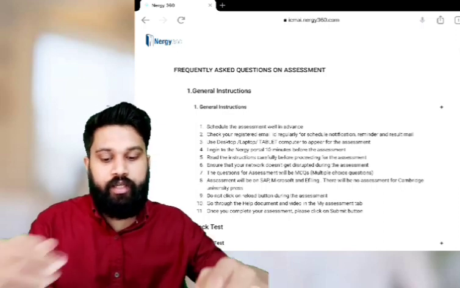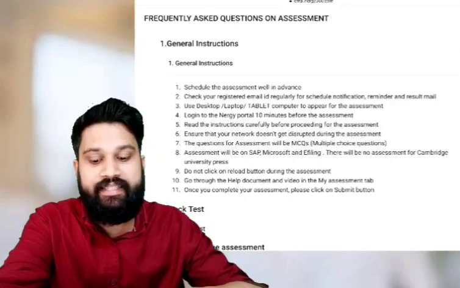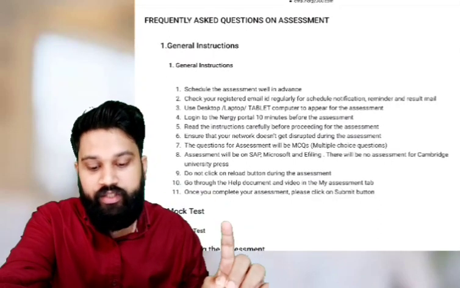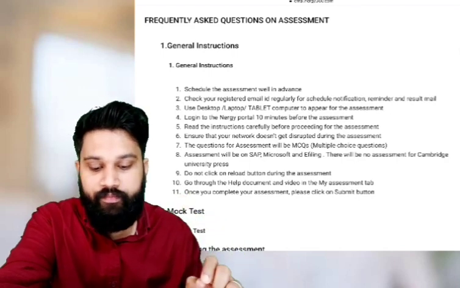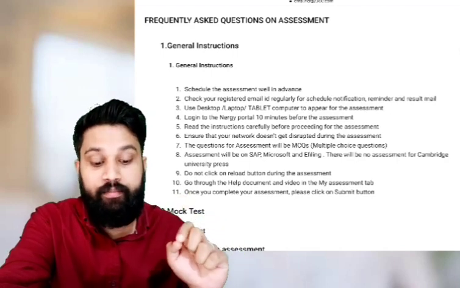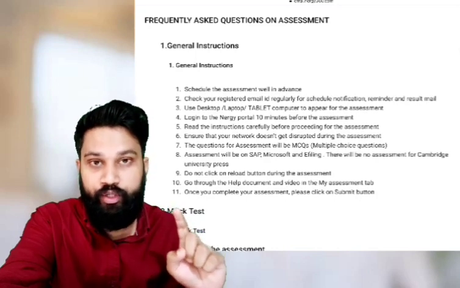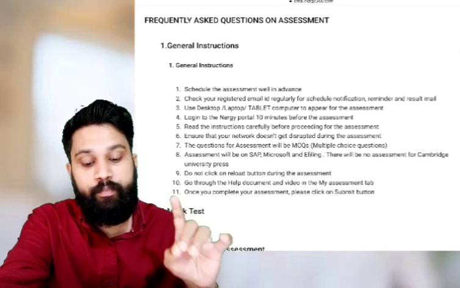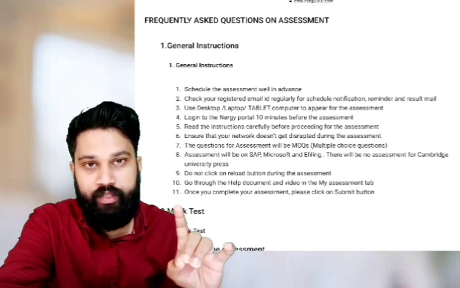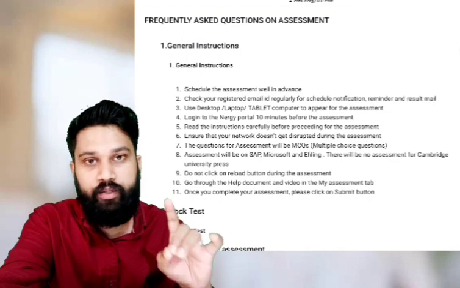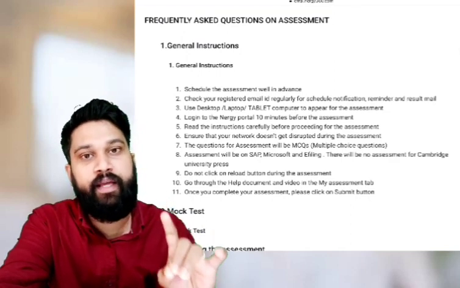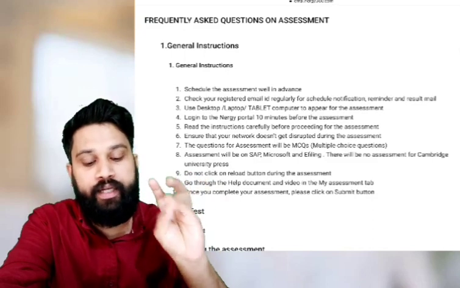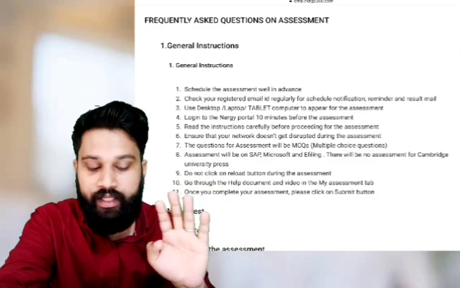You can see on the screen the general instructions for the test. First, schedule the assessment well in advance. Check your registered email ID regularly for scheduled notifications. We can use a desktop, laptop, or tablet computer. It's very important: don't use a mobile phone for the assessment test. Use a desktop, laptop or tablet computer to appear for the assessment test.